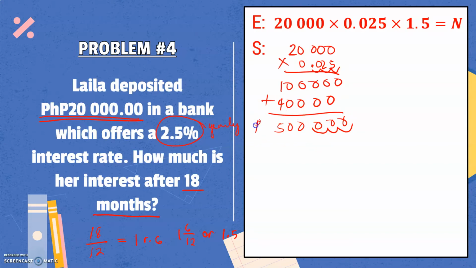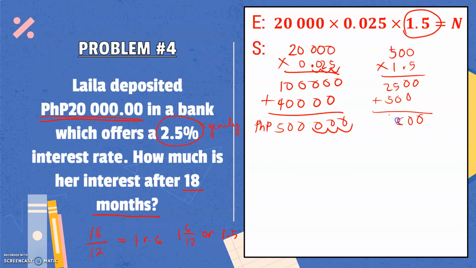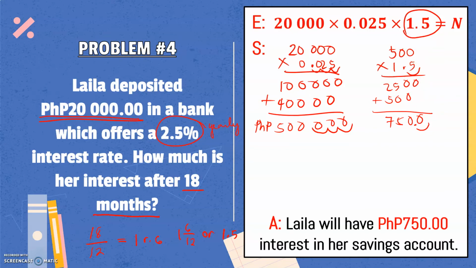So we have 500 pesos as the interest for 1 year, but we need to know the interest for 1.5 years. So we still need to multiply 500 by 1.5. We have 0, 0, then 25. We have 0, 0, and 5. Then let's add. We have here 7,500. But one of our factors has 1 decimal place, so in our product we should also have 1 decimal place. Therefore, Layla will have 750 pesos interest in her savings account after 1.5 years if she deposited 20,000 pesos in a bank.